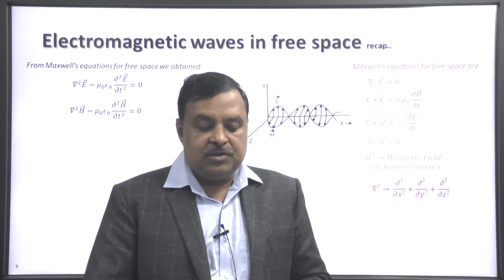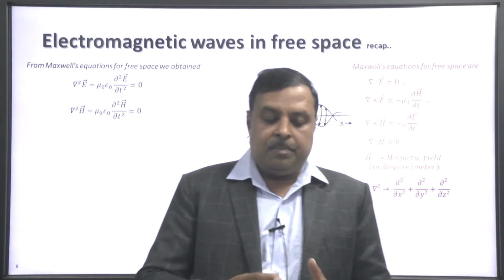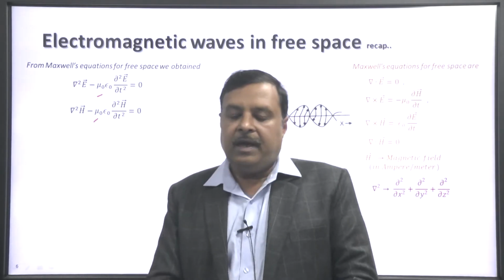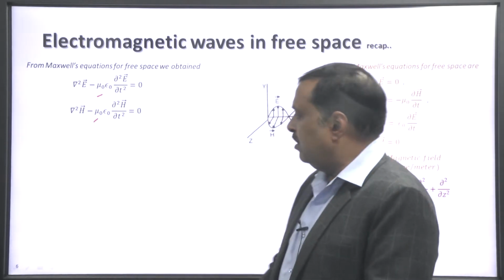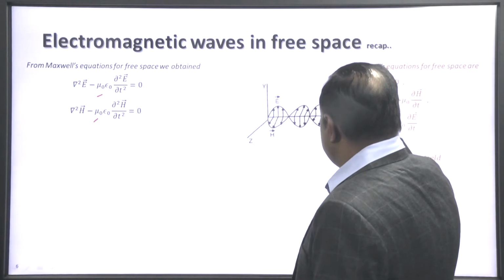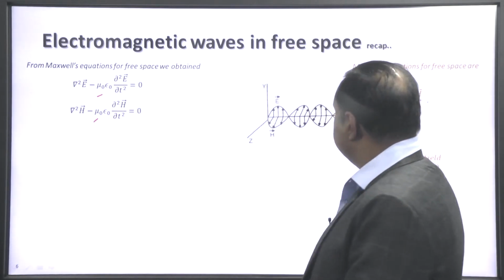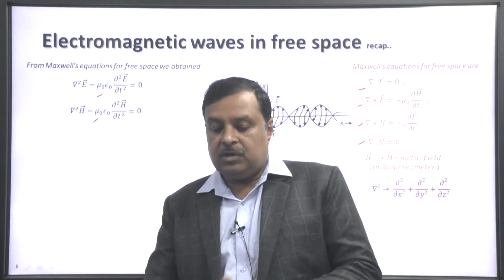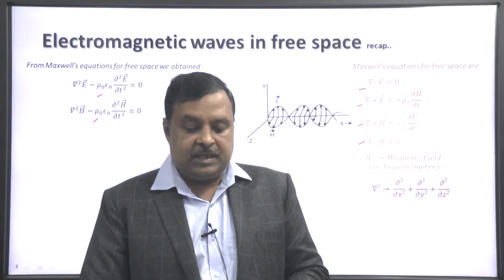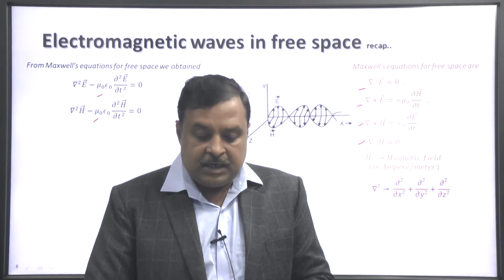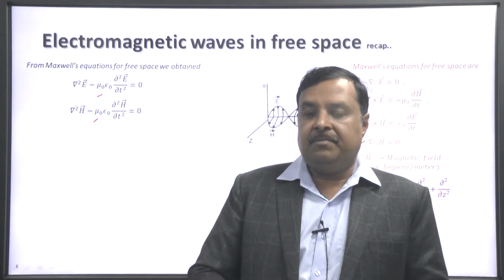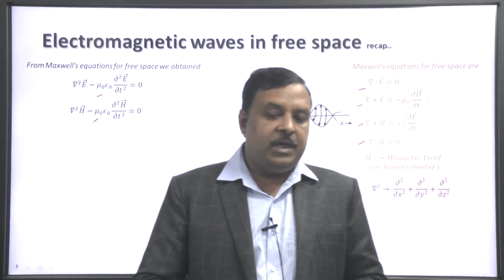From Maxwell's equations for free space, we obtained these equations. Maxwell's equations for free space are these 4 equations: del dot E equal to 0, del cross E equal to minus mu 0 delta H by delta t, del cross H equal to epsilon 0 delta E by delta t, and del dot H equal to 0. H is the magnetic field in ampere per meter.